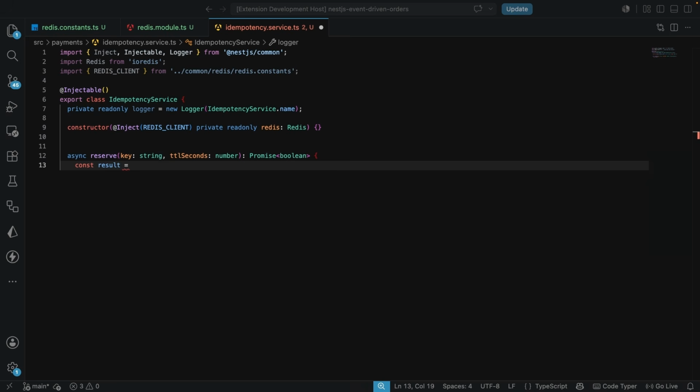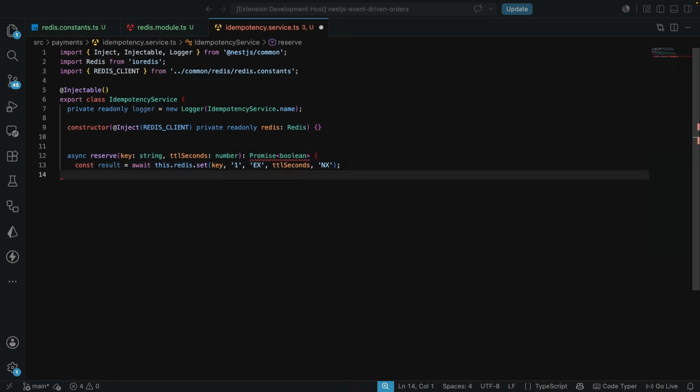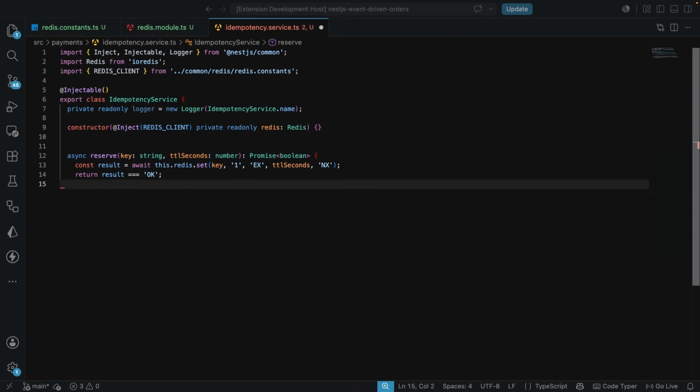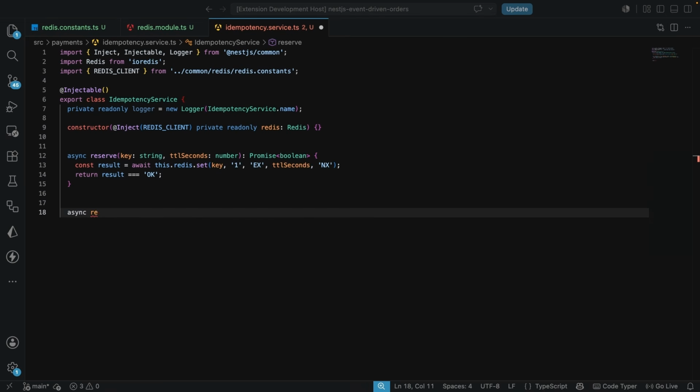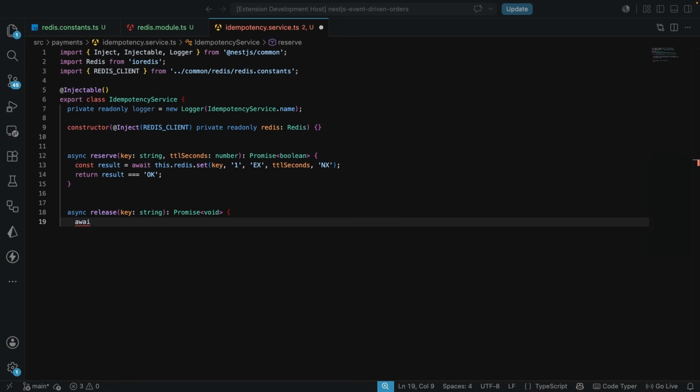So const result is going to be equal to await this.redis.set. We are going to give it the key, we are going to give it the value, the expiry, the time to live seconds, and the NX flag here. And here we're going to return result equals to the string OK. So this is the check it's going to do over here. Then we're also going to have the async release key here that's going to return a Promise that resolves to void. And we're going to await this.redis.del, where we pass in the key.